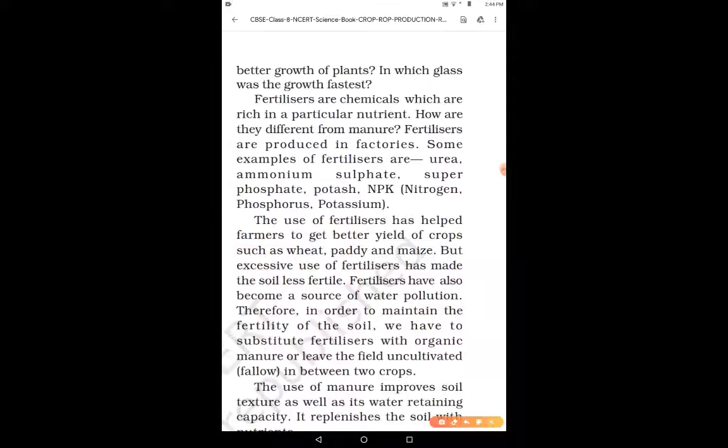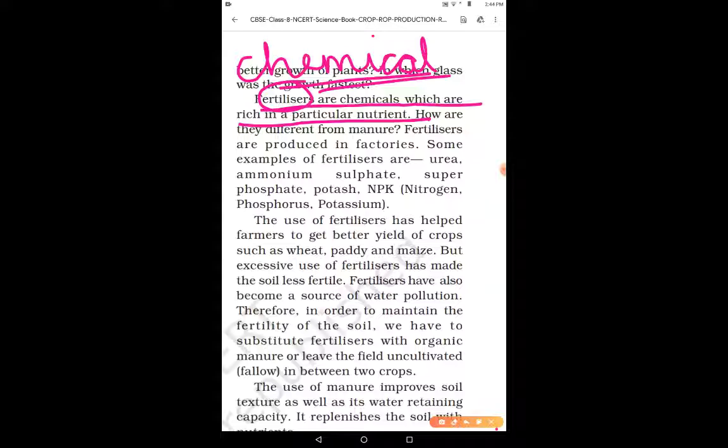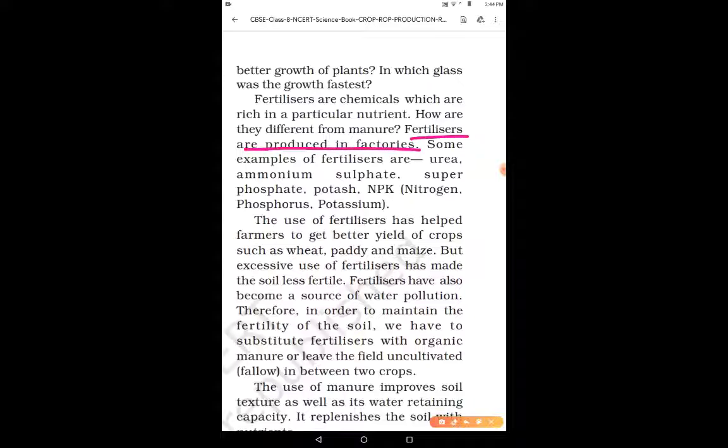Now I'm going to study about fertilizers, children. Fertilizers are the chemicals which are rich in a particular nutrient, right? Manure is not a chemical, right? It is a natural thing, whereas fertilizer is a chemical. Okay, fertilizer is a chemical, not a natural thing. Fertilizers are produced in factories. They are made in factories, whereas the manures were made in fields, right?